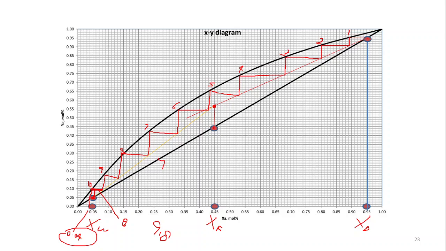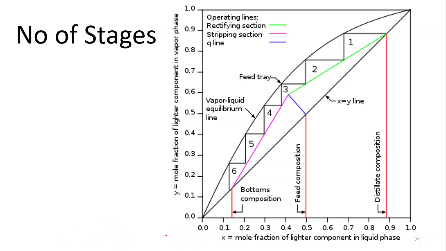That is our objective with McCabe-Thiele. Our target is to find the number of stages for the given conditions of reflux, feed, and bottom. In this way we can find the number of stages. Thank you very much.